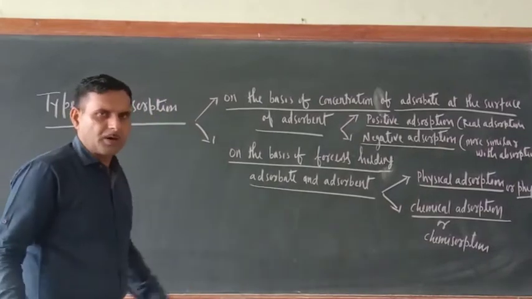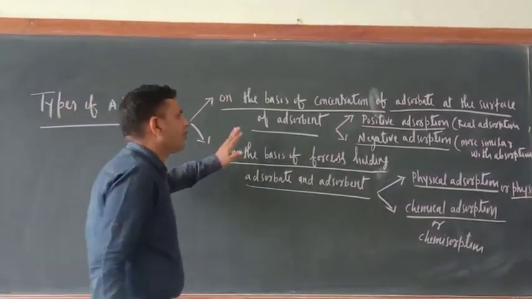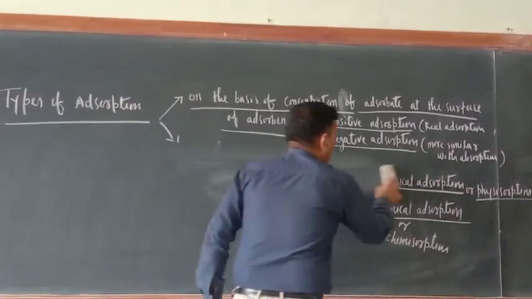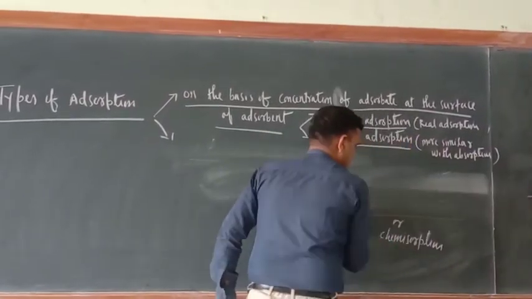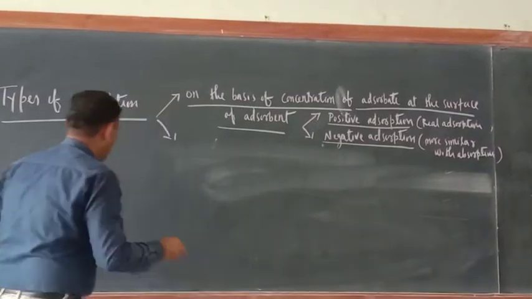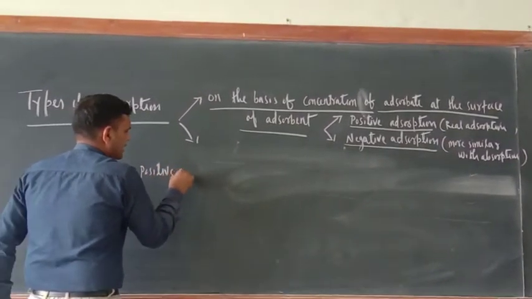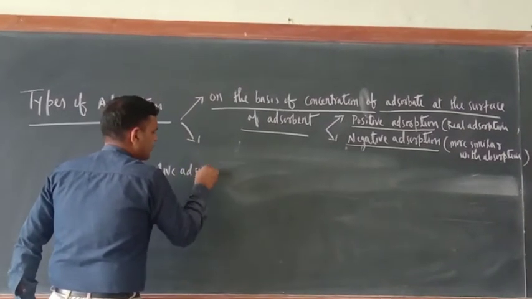Now first of all, I would like to teach you positive adsorption. The second one I am deleting here. For positive adsorption, try to understand. Here I am writing positive adsorption. What is positive adsorption?